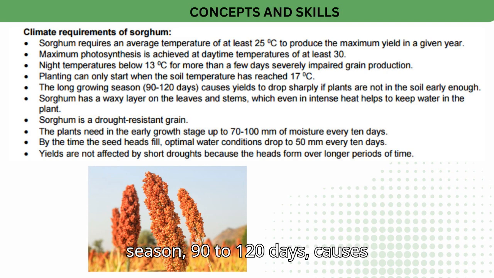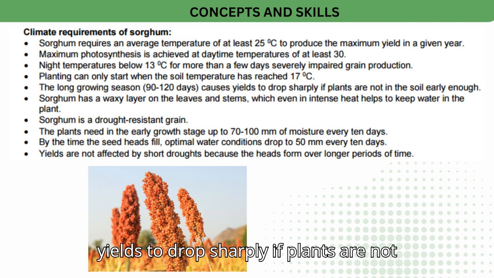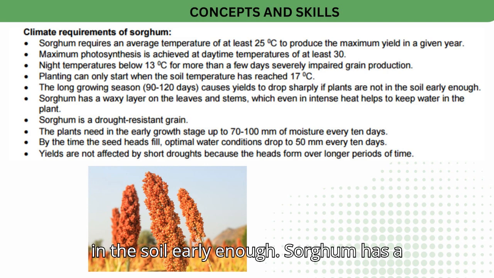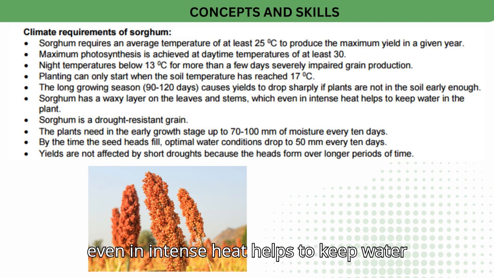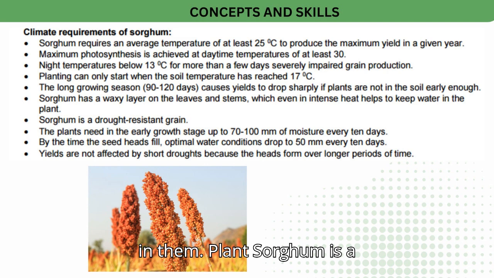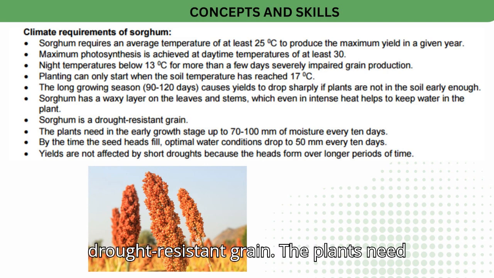The long growing season, 90 to 120 days, causes yields to drop sharply if plants are not in the soil early enough. Sorghum has a waxy layer on the leaves and stems, which, even in intense heat, helps to keep water in the plant. Sorghum is a drought-resistant grain.